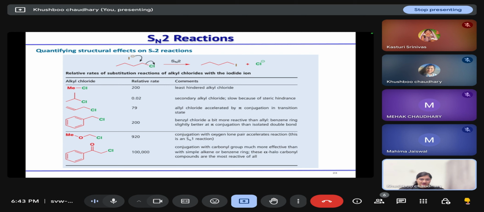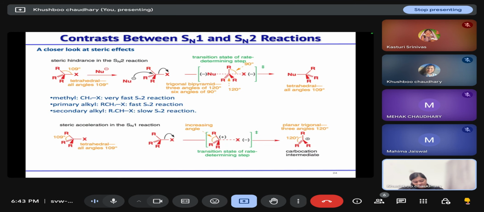So based on the structure, how can we decide whether SN2 reaction is fast or not? In the case of a primary alkyl chloride, SN2 reaction is fast. In the case of a secondary one, the rate of reaction is not very high. It does not undergo SN1 reaction very fast, and it does not undergo SN2 reaction very fast. Allylic halides can undergo SN2 reaction. Benzylic ones can undergo SN2 reaction.